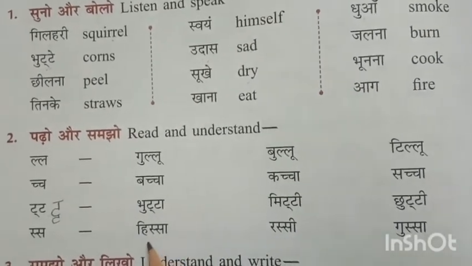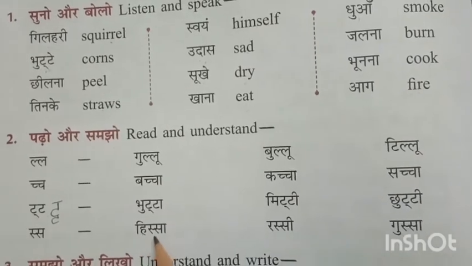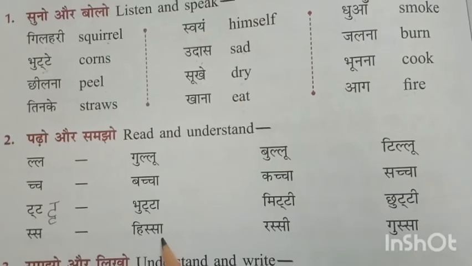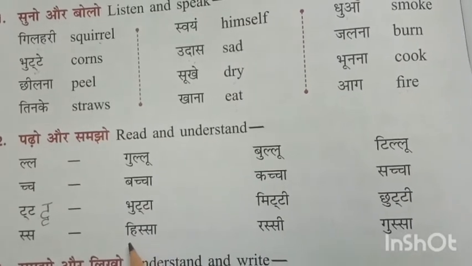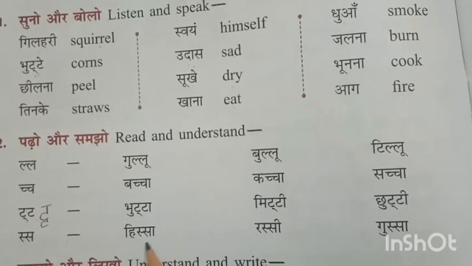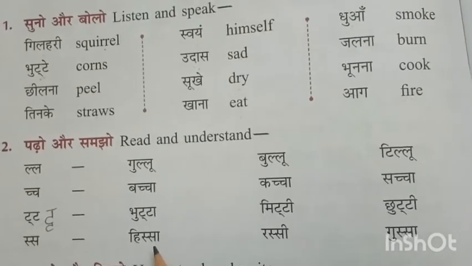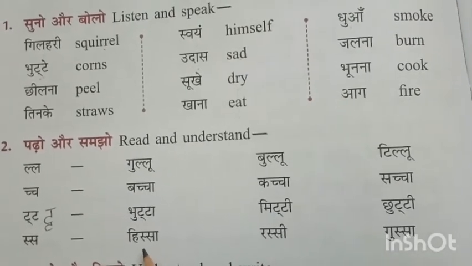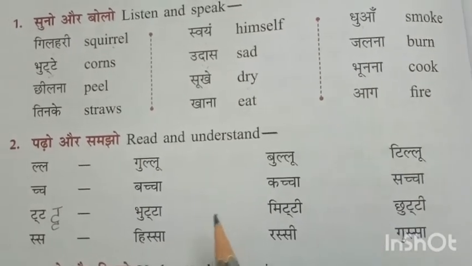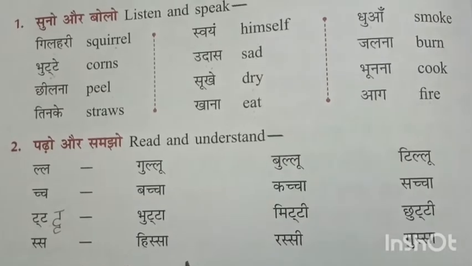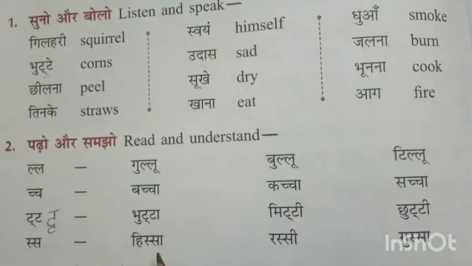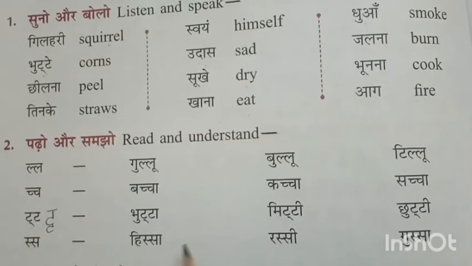What is this? Hi, s, sa. Hissa. Again, hi, s, sa. Hissa means share. Understand? Hissa means a small part. If you have something, and you give a part of it to some other friends or anyone, that is called hissa. That is a part of something.